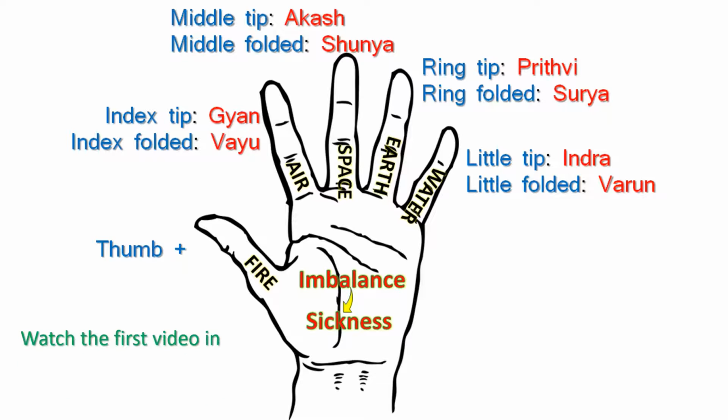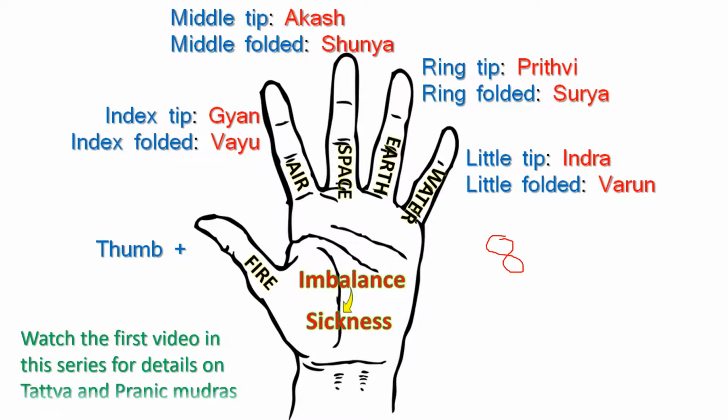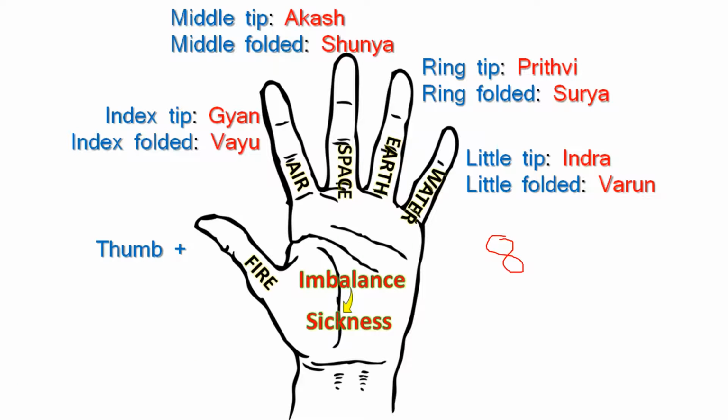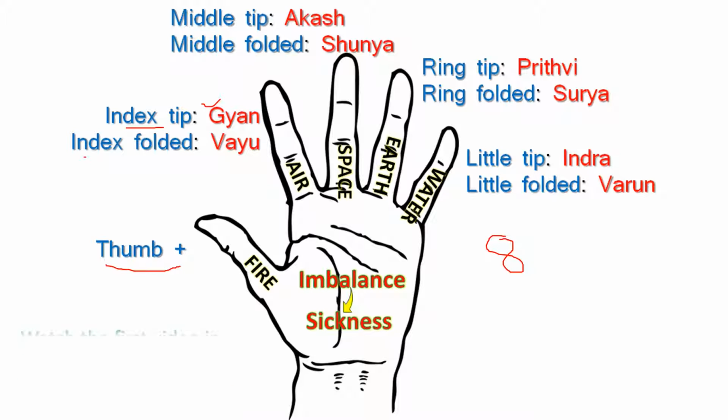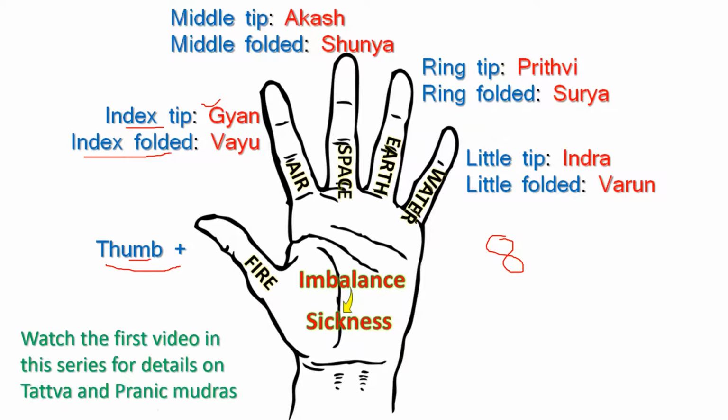Here is the summary of 8 Tattva Mudras. Please watch our first video in this series where you can get more details of all these Tattva and Pranic Mudras. But in summary, if the thumb is pressed onto the tip of the index finger, we get Gyan Mudra. When we fold the index finger and press it lightly with the thumb, we get Vayu Mudra.